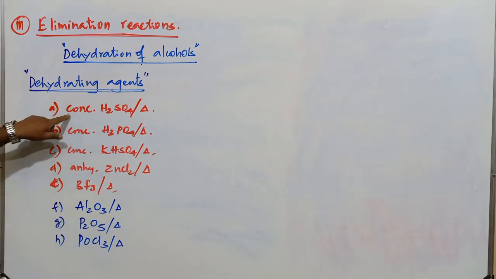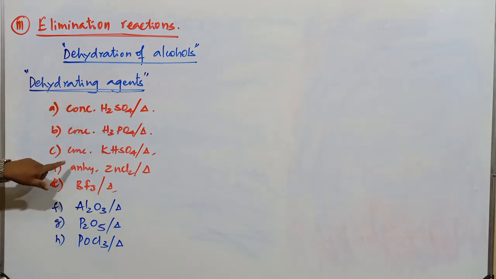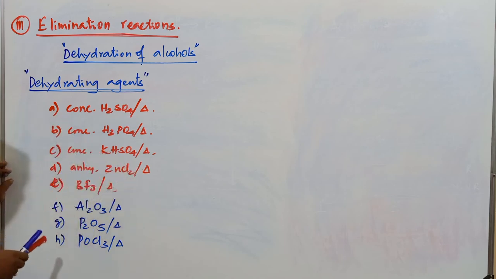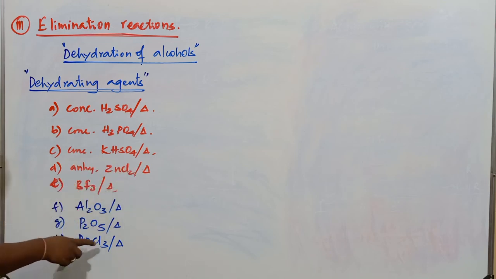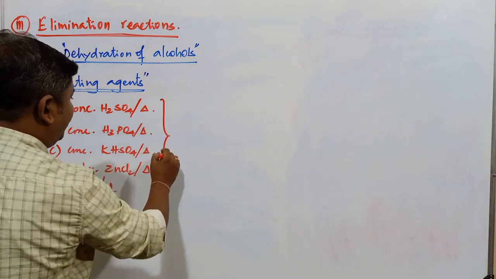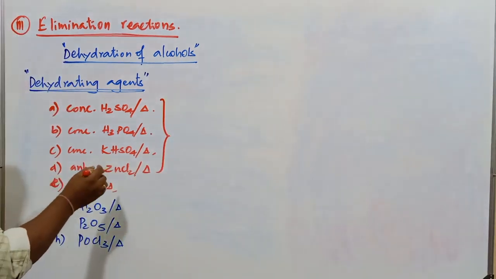Concentrated sulfuric acid, concentrated phosphoric acid, concentrated potassium hydrogen sulfate, anhydrous zinc chloride, followed by heating, BF3 followed by heating. Next one, oxides of aluminium, phosphorus, and phosphorus oxychloride is present. And what is the important point with respect to these different types of reagents?